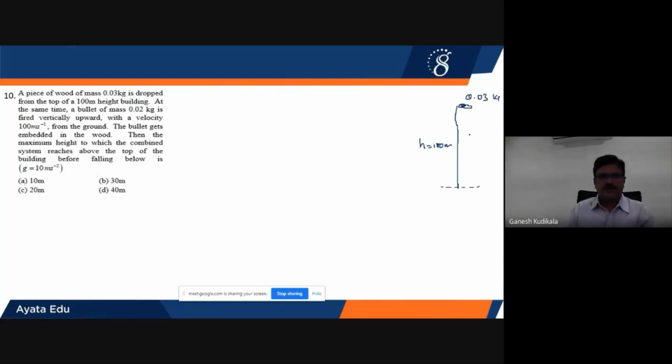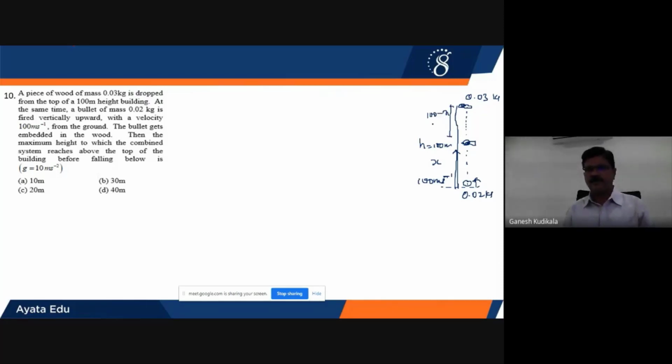At the same time, a bullet of mass 0.02 kg is projected from here with a velocity equal to 100 meters per second, and both are in the same line. Therefore, the block will be coming down and the bullet will be rising, and after some time the block is hit by the bullet at a distance of x from the ground. Then the remaining distance will be 100 minus x.